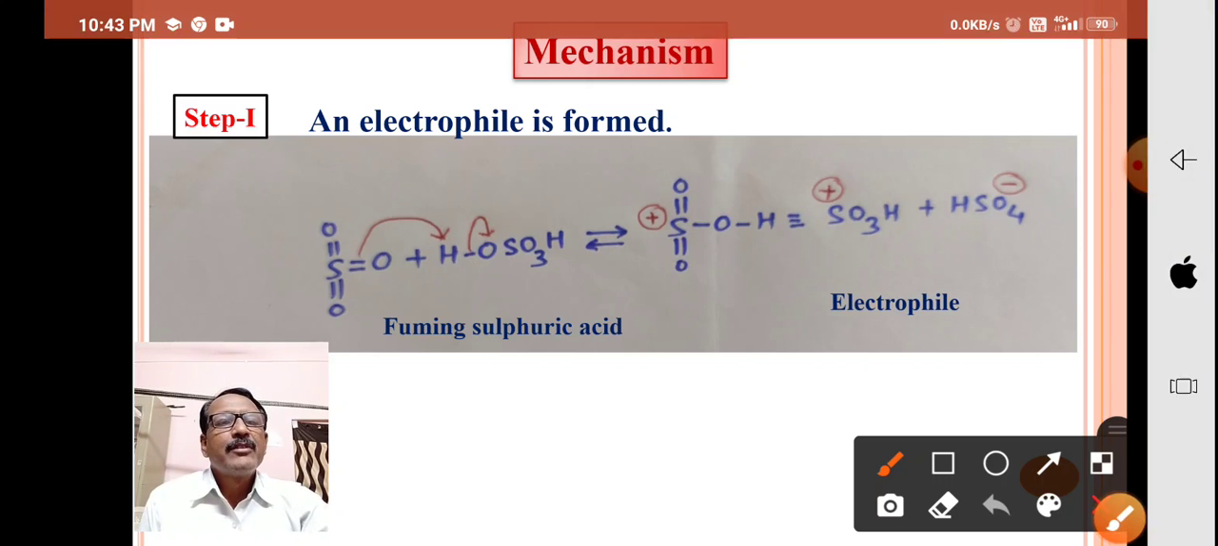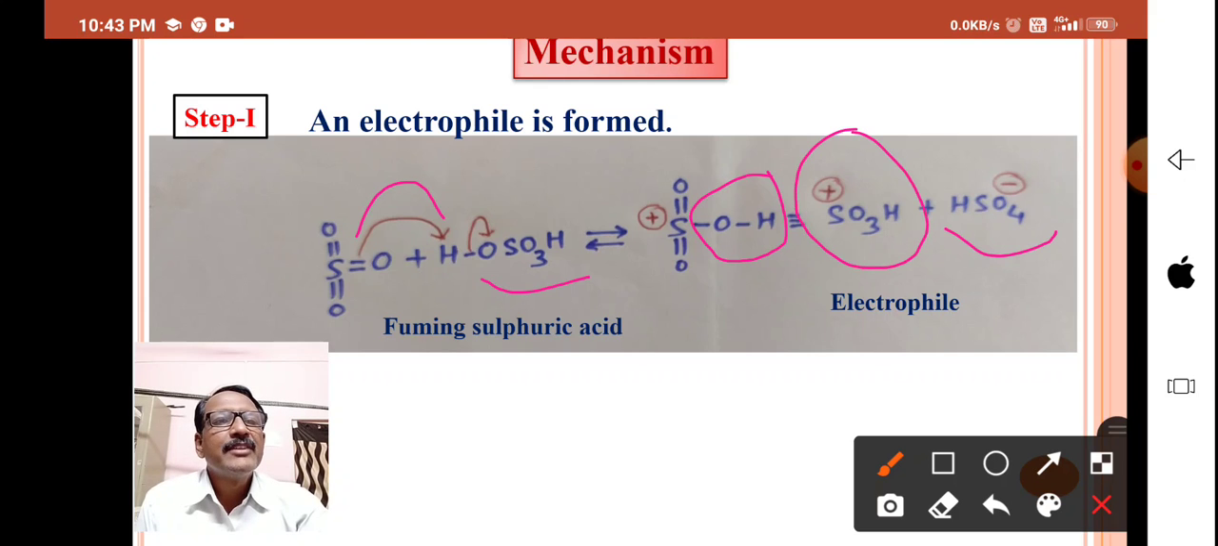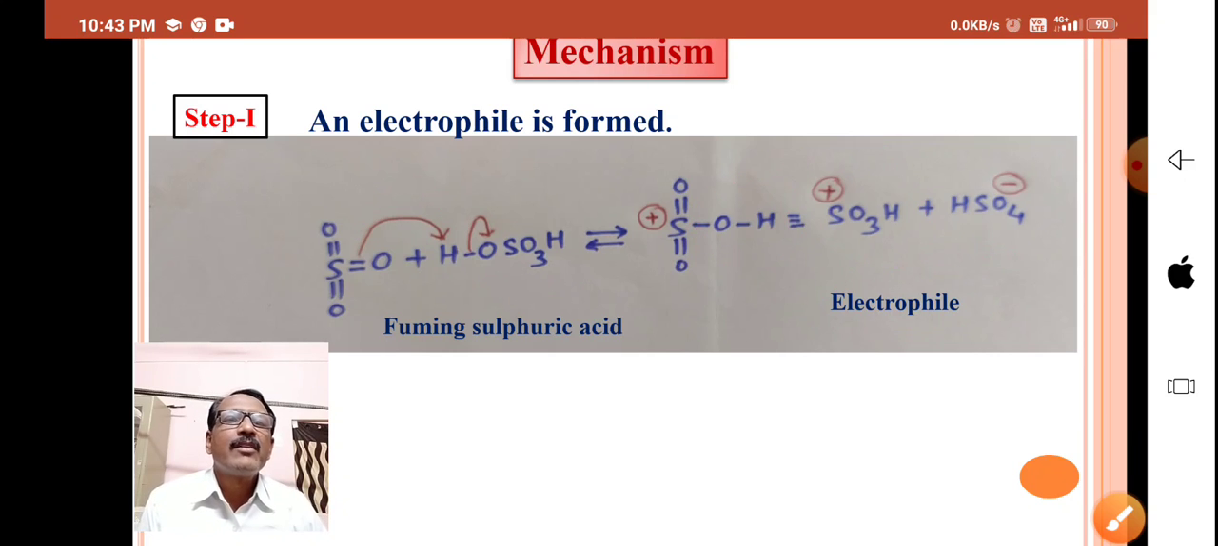This is an electrophile. See here, in this one bond is going here to catch this H, and there is formation of OH bond, whereas this SO3H is becoming negative. That means here there is formation of electrophile SO3H plus, which is nothing but our electrophile. That means this is the first step in which we are going to form an electrophile.